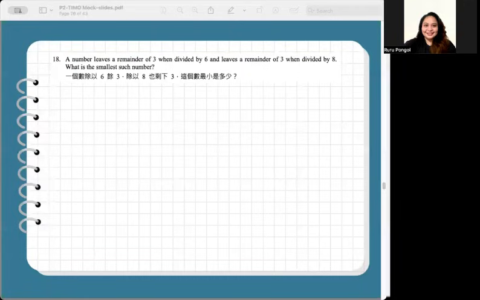Number 18. A number leaves a remainder of 3 when divided by 6 and leaves a remainder of 3 when divided by 8. What is the smallest such number?